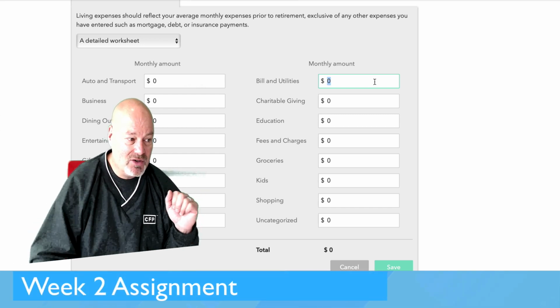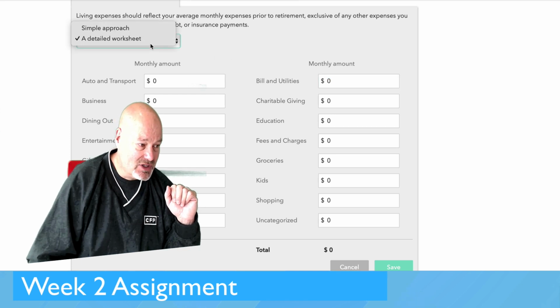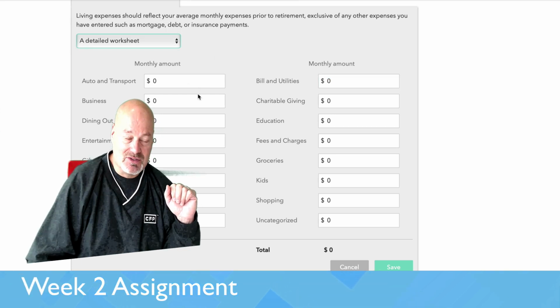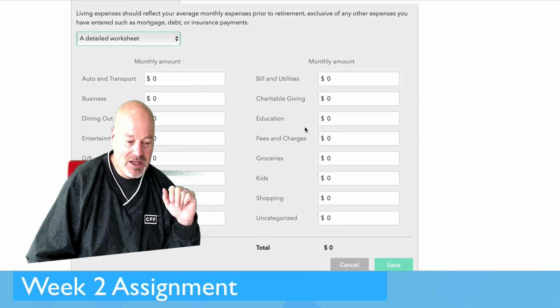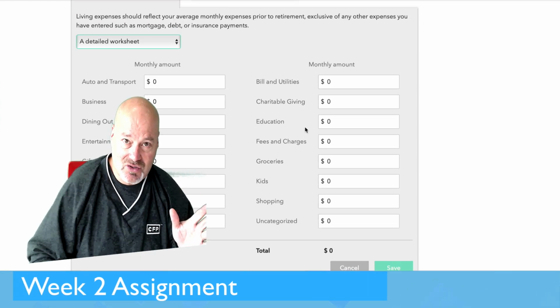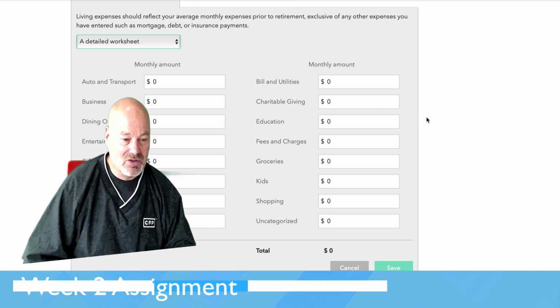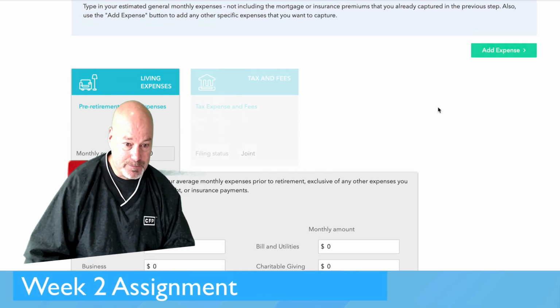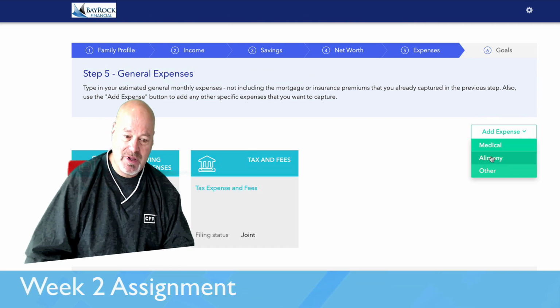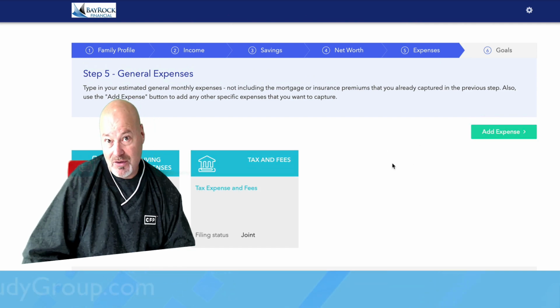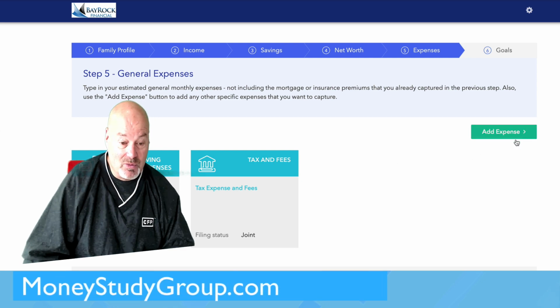So what I want you to do here is create a detailed sheet of your expenses. And this is a template. This is easy. Just plug it in here and hit save. Take a screenshot because you're going to need the screenshot when you turn in your assignment. If you have additional expenses, you're welcome to add those here: medical, alimony, other. If you don't, which you probably won't, don't worry about that.